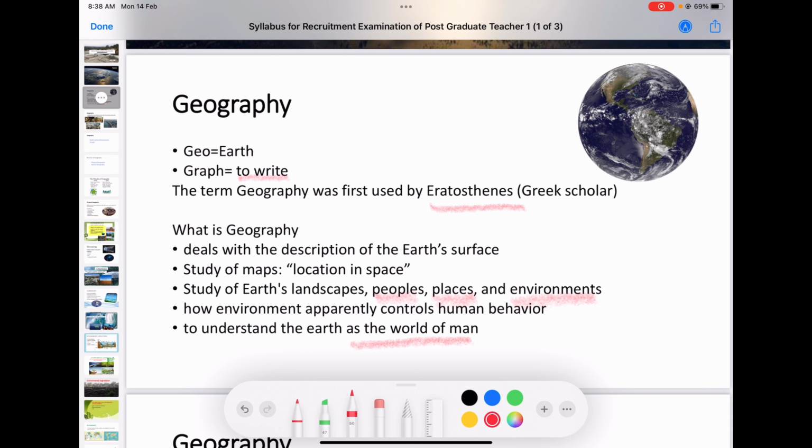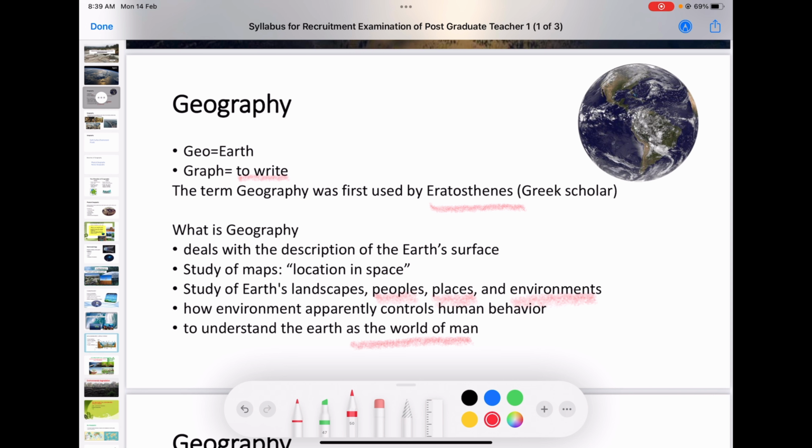The first stage was the study of just the earth surface, then coming to mapping, then we have different entities in geography, that is landscape, people, places, environment. After that, we brought humans into it, we related man and environment, or man and his surface. Then we said environment is controlling man. Again another concept, man has the ability to control the earth or environment. So this is how geography has evolved.